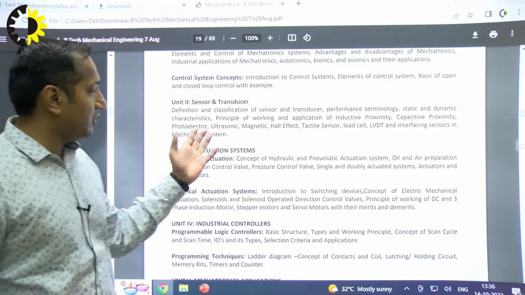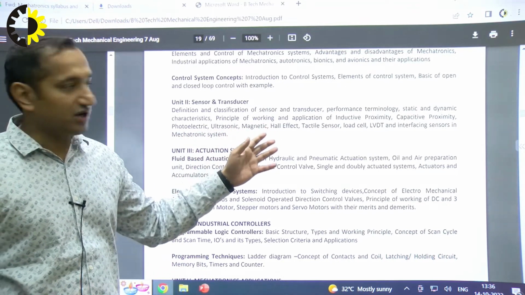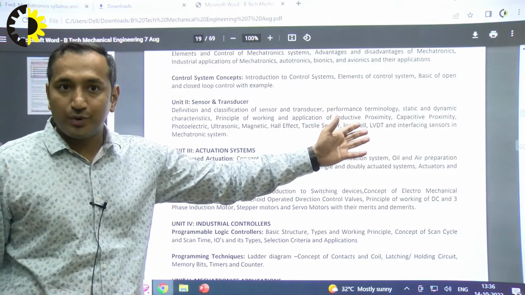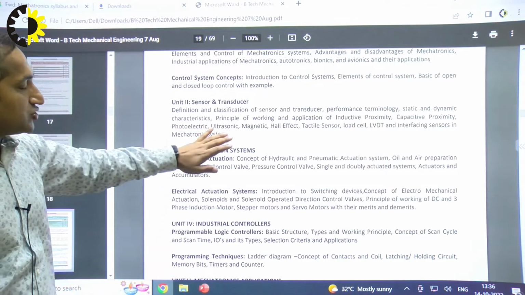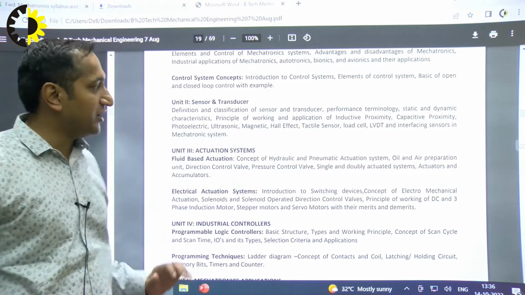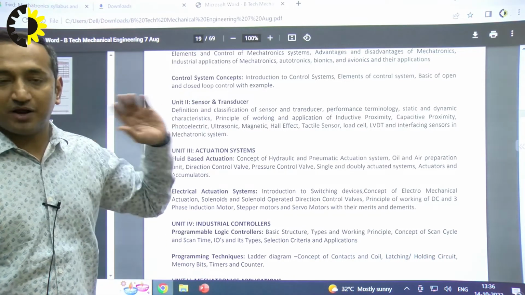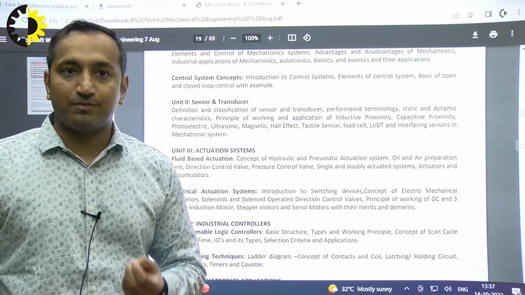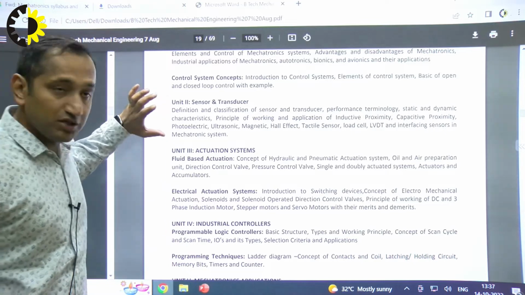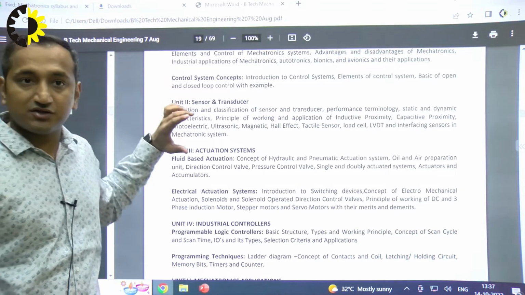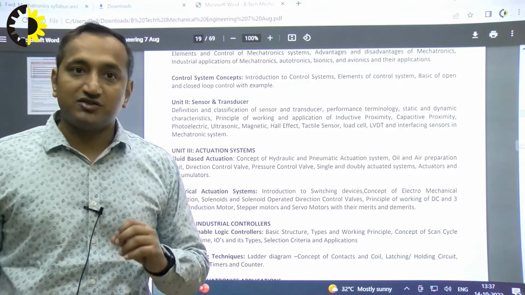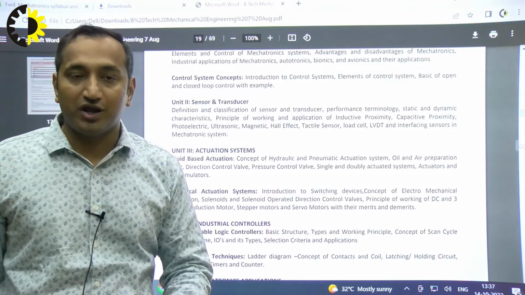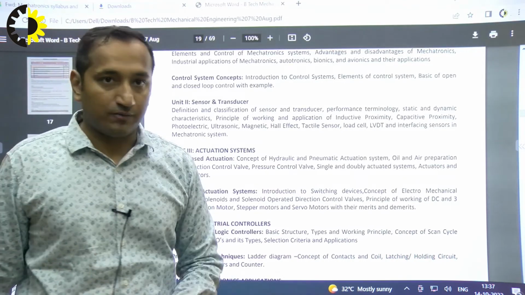Essentially, in our syllabus, these are the types of sensors that we will be studying in depth. We will be studying the working and application of inductive proximity, capacitive proximity, photoelectric, ultrasonic, magnetic, Hall effect, tactile, load cells, LVDT sensors, and interfacing sensors in mechatronics systems. We will be studying that with the help of diagrams and how it actually works, what the basic principles behind it are. So that part is covered in unit 2. Remember this, sensors and transducers are nothing but essential means to gather information from the surroundings, and that is fed to the controller.